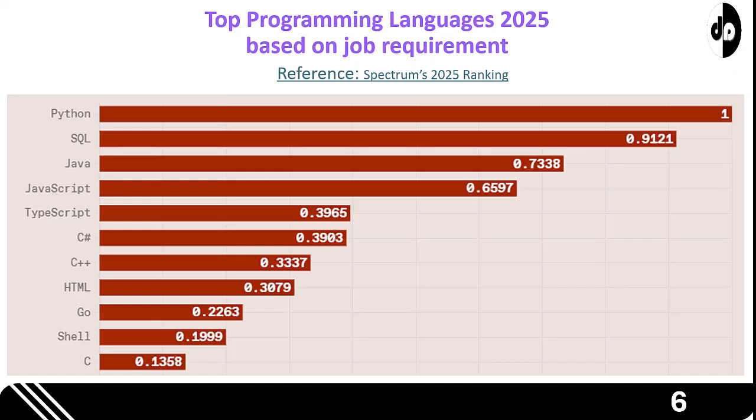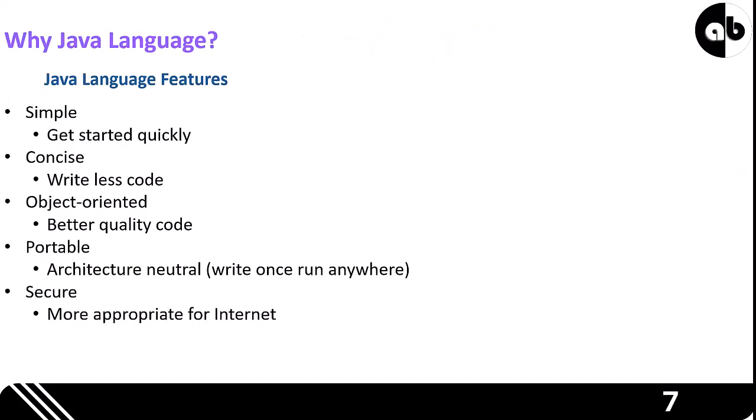Java is a powerhouse because it is architecture neutral. You can write once and run anywhere. It offers a secure, object-oriented environment that produces high-quality code, making it the premier choice for large-scale enterprise and internet applications. Why Java language? Its design philosophy is built on 5 key pillars.